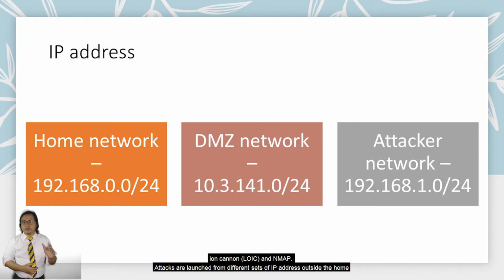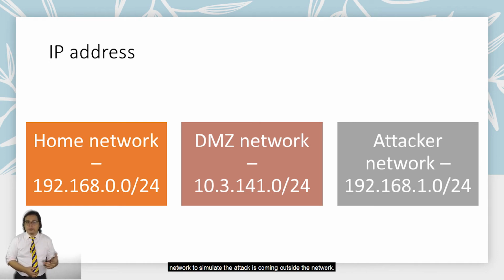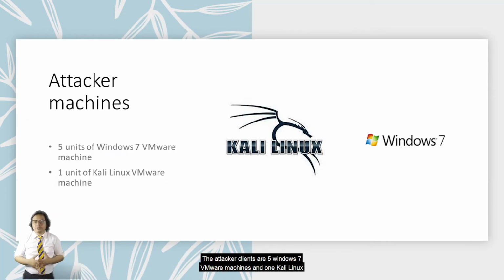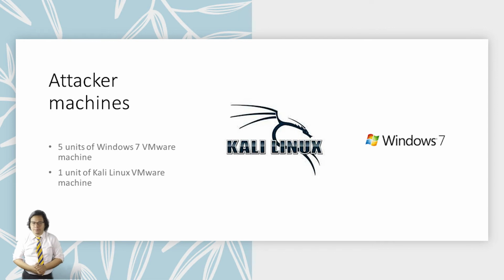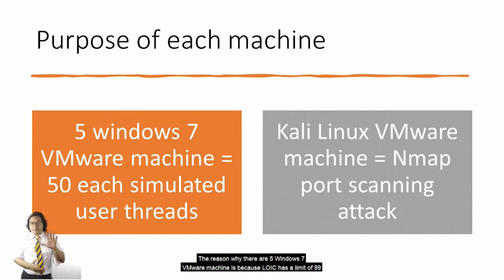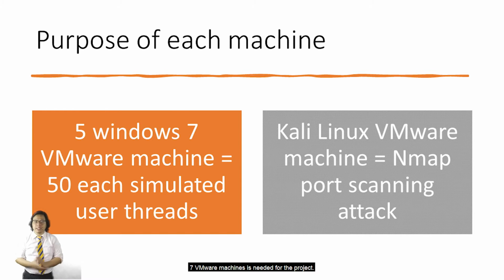Attacks are launched from different sets of IP addresses outside the home network to simulate that the attack is coming from outside the network. The attacker clients are 5 Windows VMware machines and 1 Kali Linux VMware machine, which are on the 192.168.10 network. The reason why there are 5 Windows 7 VMware machines is because LOIC has a limit of 99 simulated thread users, and the project will use up to 250 simulated threads. Therefore, 5 Windows 7 VMware machines are needed for the project. Next, the Kali Linux VMware machine will handle the Nmap port scanning attacks.